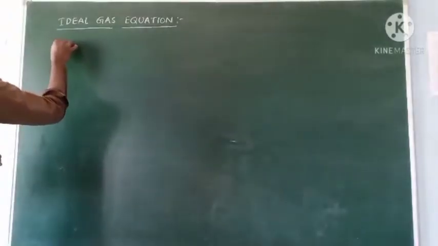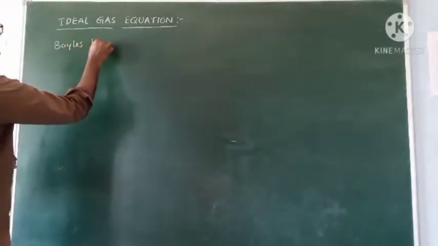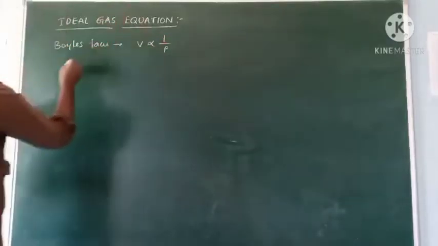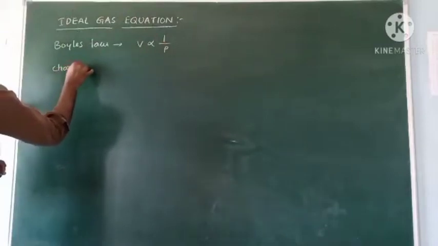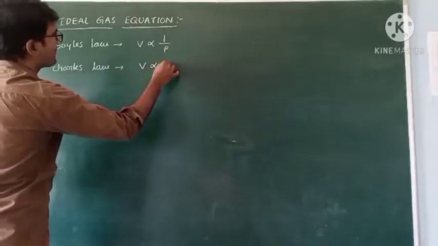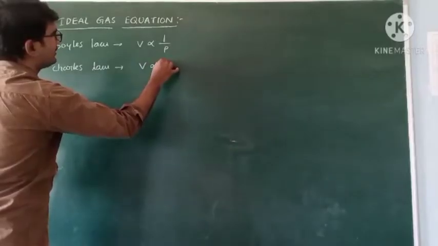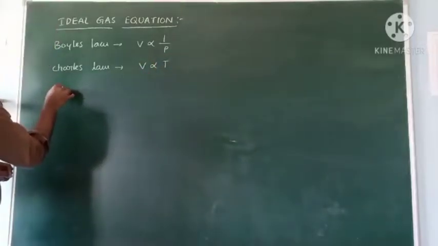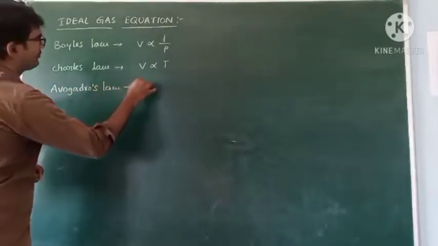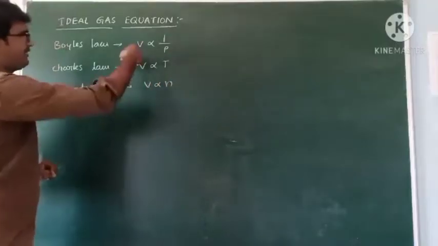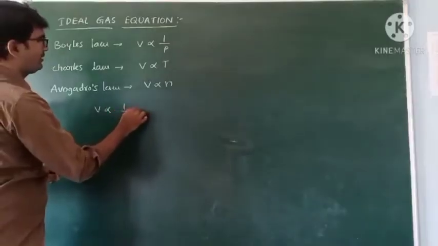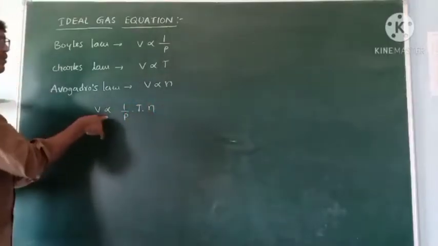What is Boyle's law? V is inversely proportional to the pressure. What is Charles' law? V is proportional to T. What is Avogadro's law? V is proportional to n. Here V is common, so V is directly proportional to 1 by P into T into n. But here proportionality is there.